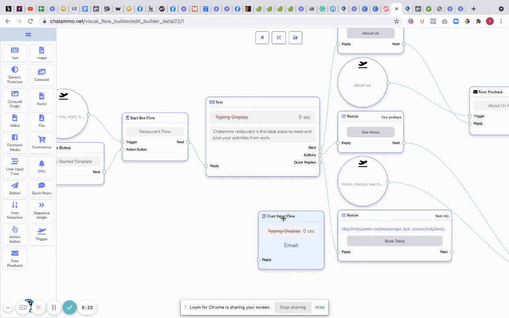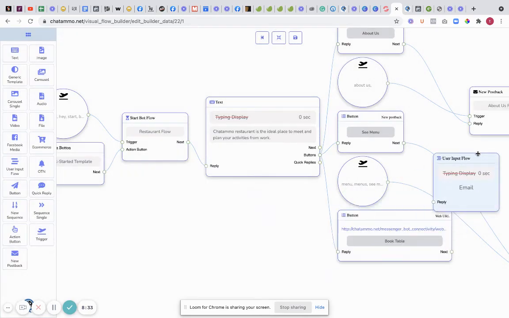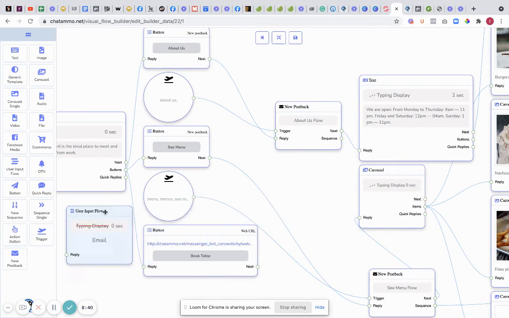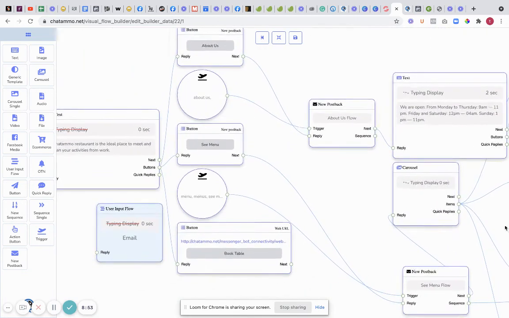So basically this user input flow we can have just coming straight off here, off anywhere we want. This actually is not going to work because I've got too much to connect to it. So it'll let you select that to a fair few different things. And then it'll go on with whatever the postback was. So as soon as they finish filling out this part, if we were to attach it anywhere, they will go on to the menu flow. And the menu flow comes into here. And then they see all the lovely bits and pieces. And then they can order it, or they can order it for the table, or they can do whatever they want. So that's basically how you get the emails on there.